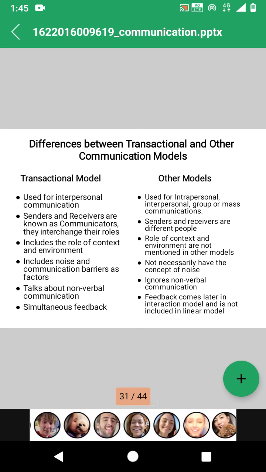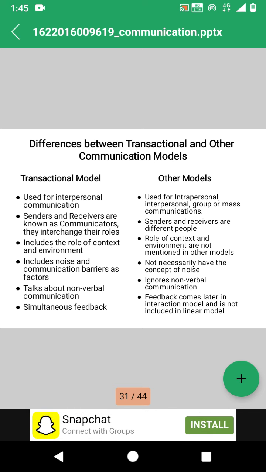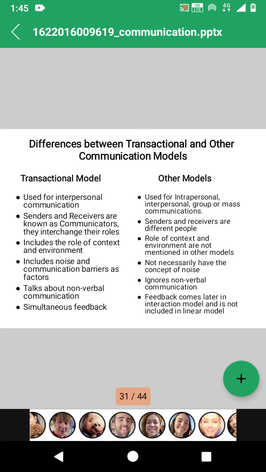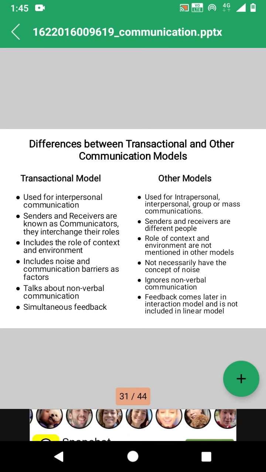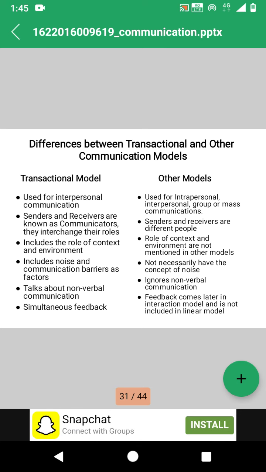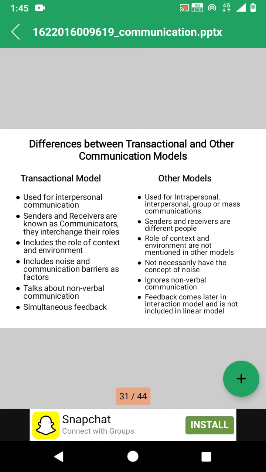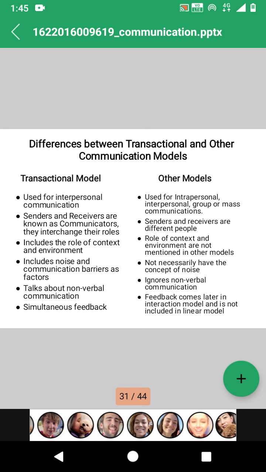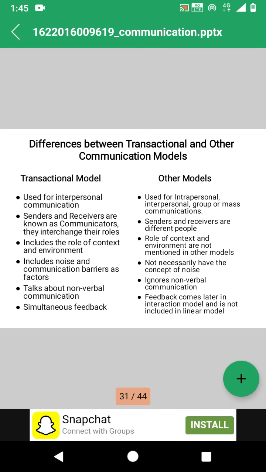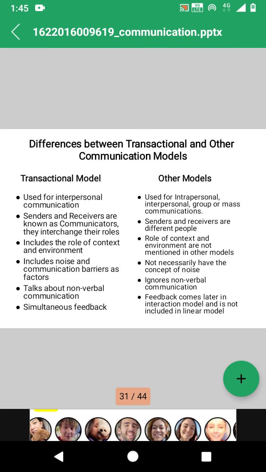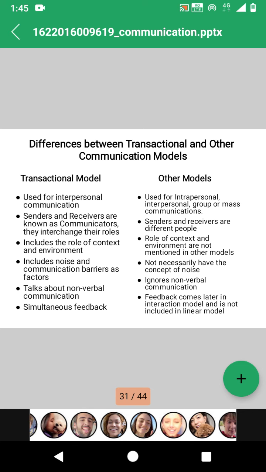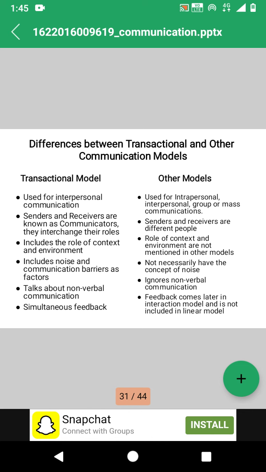The next difference is non-verbal communication. The transactional model talks about non-verbal communication, whereas the other models ignore it. They give importance to verbal communication. And the last difference is simultaneous feedback in the transactional model of communication, whereas in other models feedback comes later in the interactional model and is not included in the linear model.